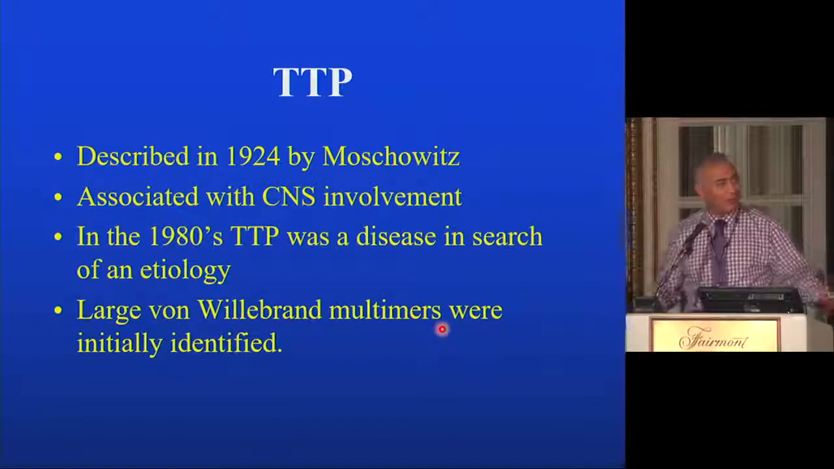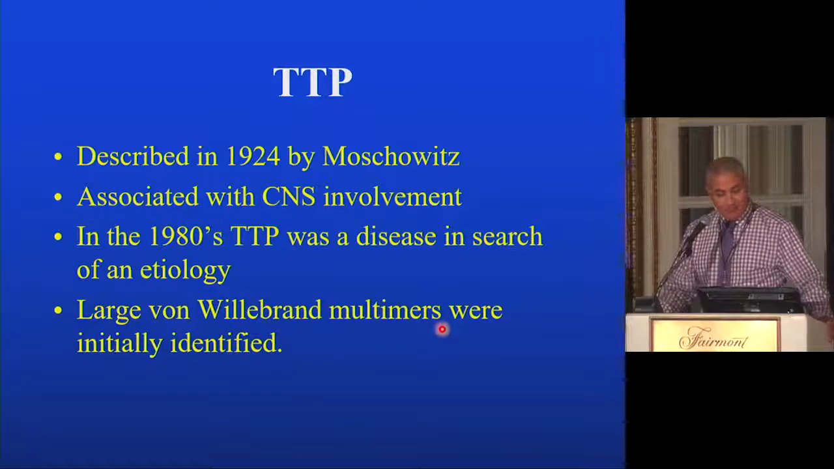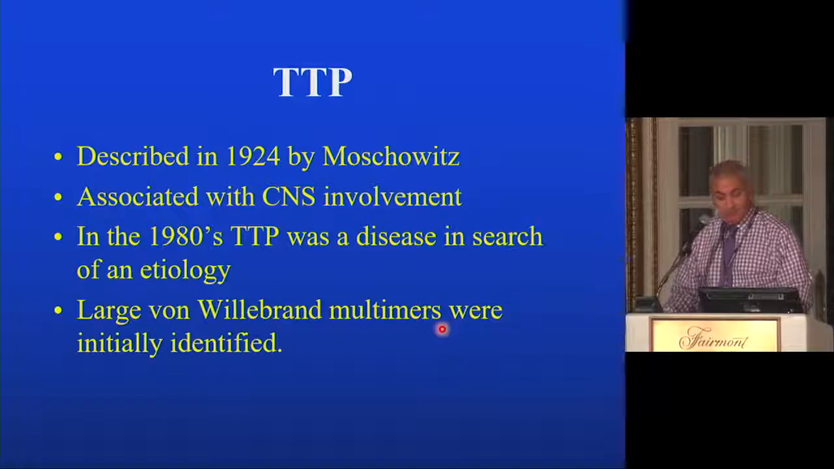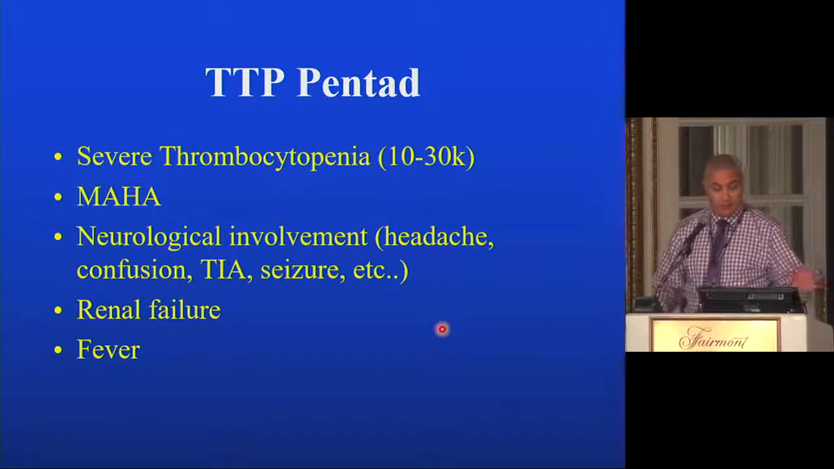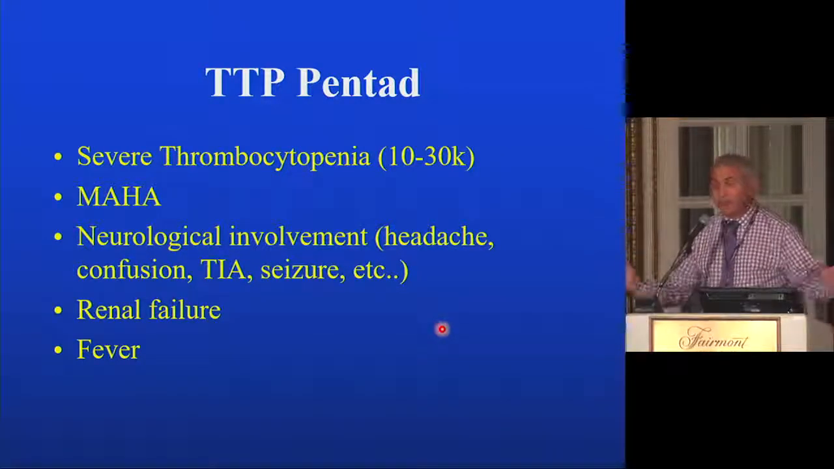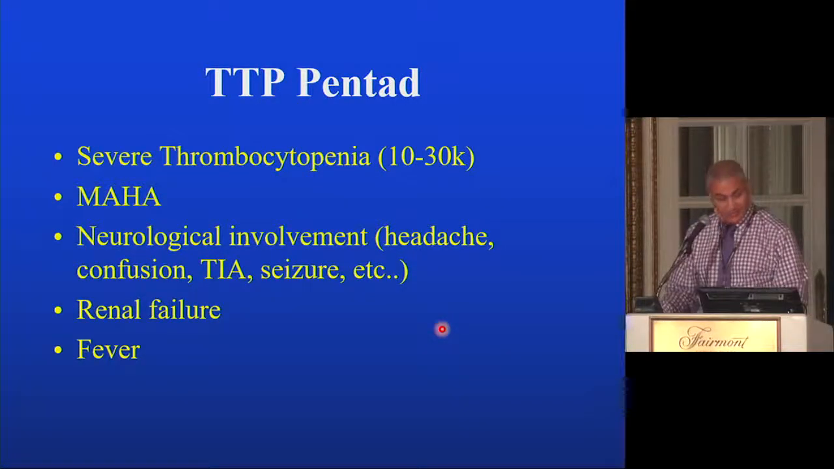So, how are we doing on time? Okay. So TTP was described in 1924 by Moschcowitz, and it is associated with central nervous system involvement. For a long period of time, we did not understand the pathophysiology of TTP, and we were able to see that those patients have large von Willebrand multimers circulating in their blood, and they were identified on many biopsies also. So TTP is characterized by this pentad of severe thrombocytopenia, MAHA, neurological involvement, which could be headache, seizure, confusion, TIAs, renal failure, and fever. If you have the pentad, you can be almost sure that you're dealing with TTP.